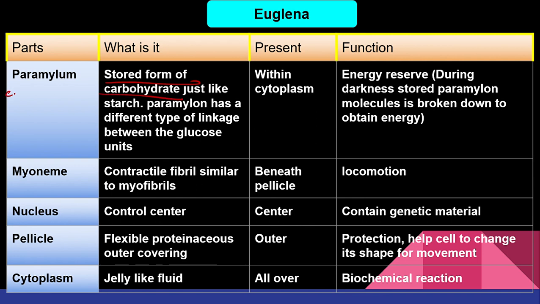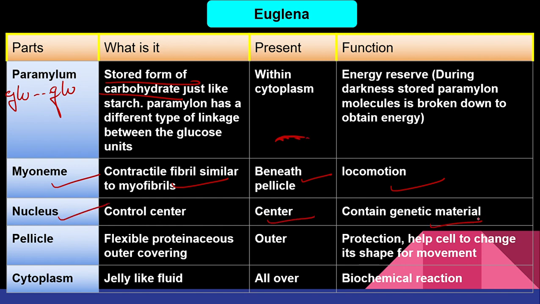It is present around the nucleus. Paramylum is the stored form of carbohydrate. Again, many glucose will combine together to form paramylum in Euglena, right? Myoneme is a contractile fiber which helps in locomotion. Where it is present? Beneath the pellicle. So your pellicle is over here and just beneath the pellicle you will have myoneme.